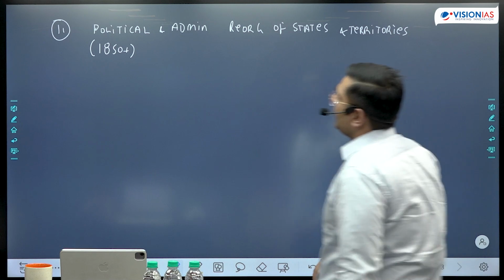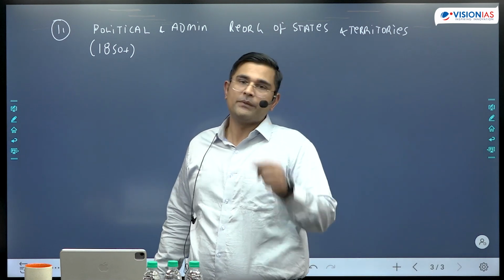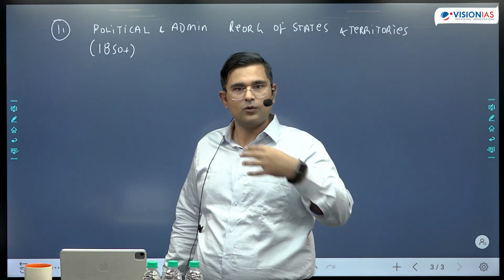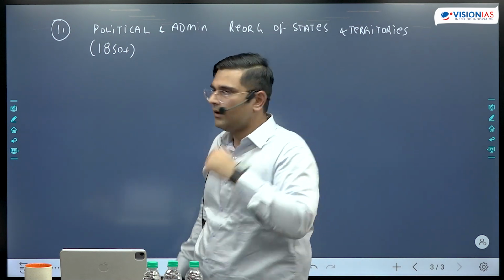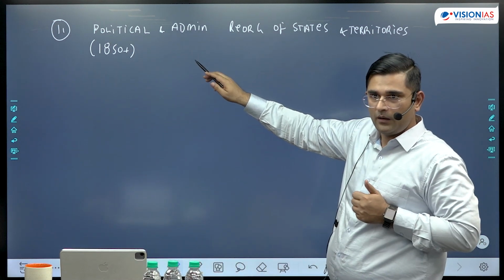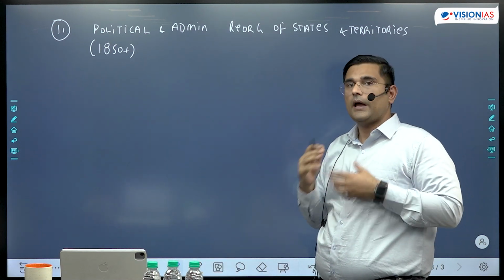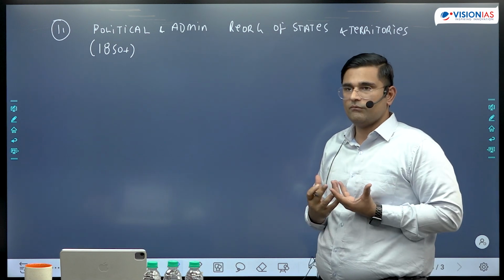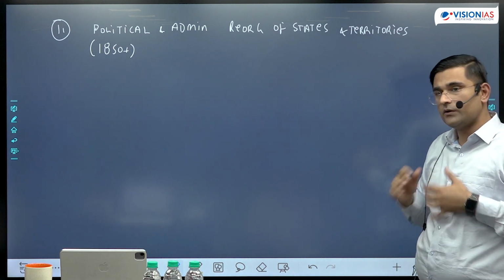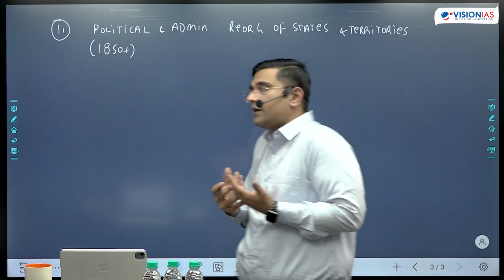Now, how should the mind work? Some of the students will take it for granted and start puking, vomiting everything they know. But look at the question. Two words are there: political and administrative. As a student, do we know the difference between them? And the second component: states and territories. Do we know the difference between states and territories?